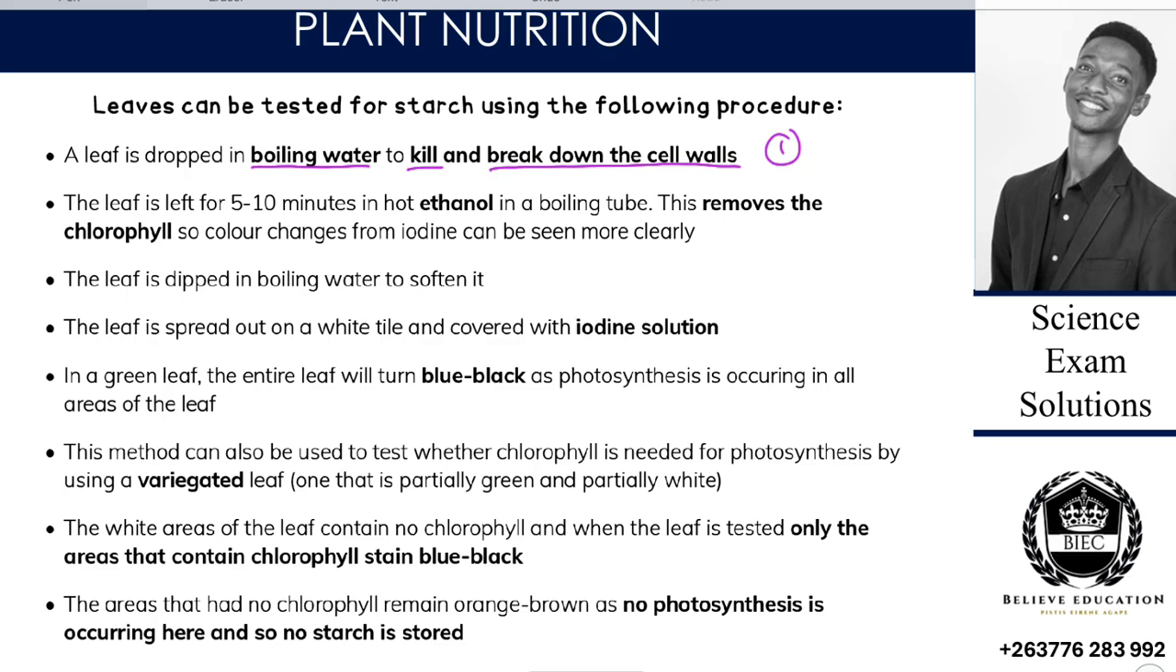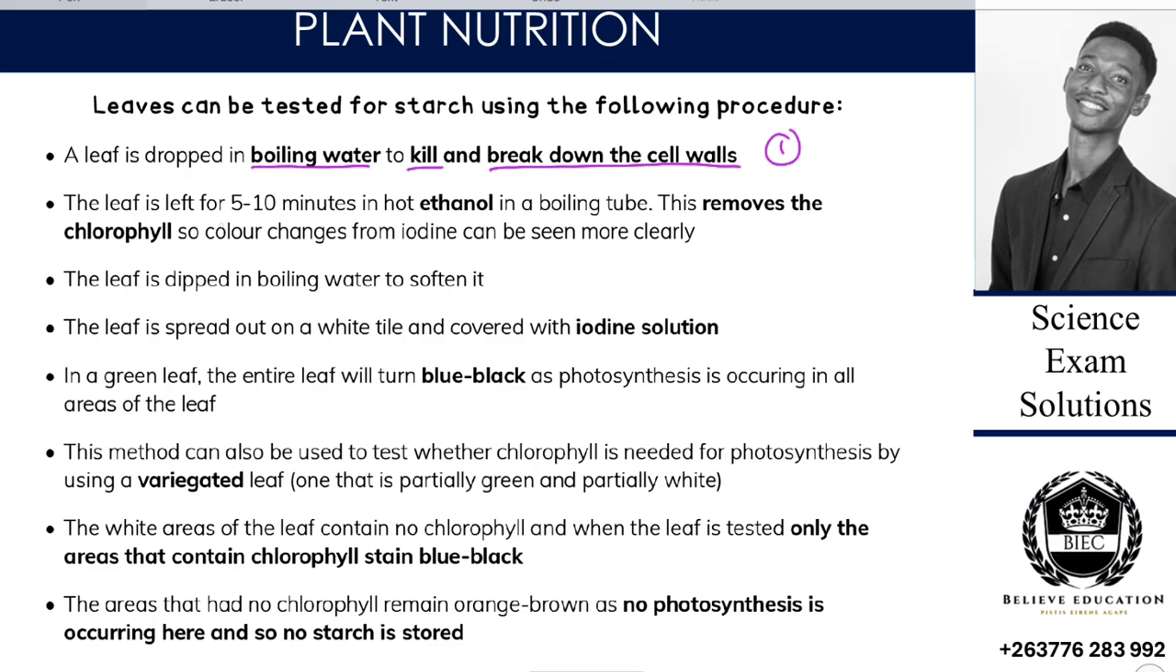So that we can kill and break down the cellulose. You will find in other textbooks that it talks about boiling the leaf in water first of all so that we can denature enzymes. When you denature enzymes, you are making the leaf be in a state where no other reactions occur, because enzymes are responsible for chemical reactions, right?